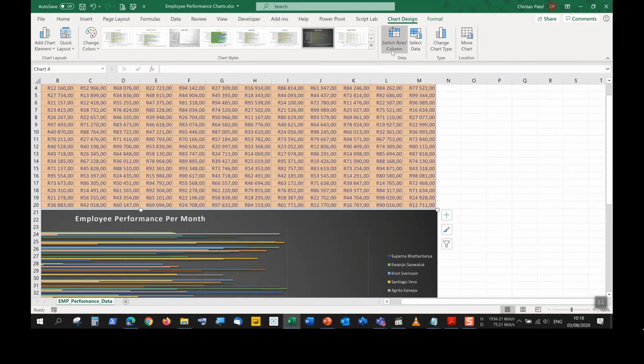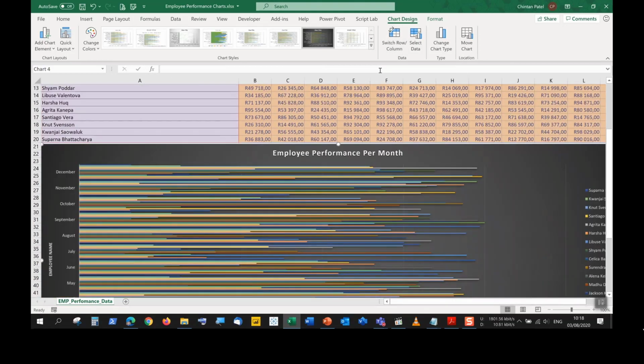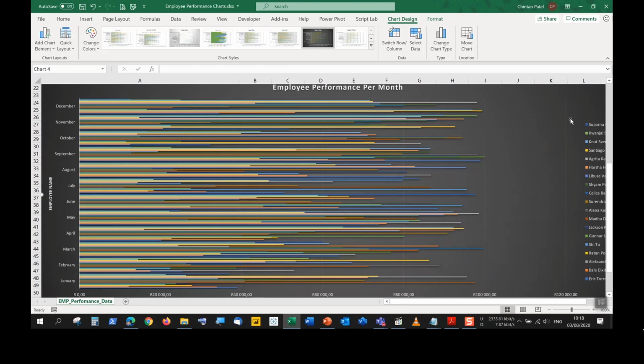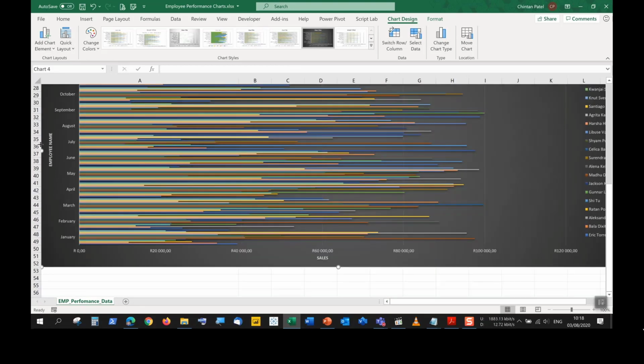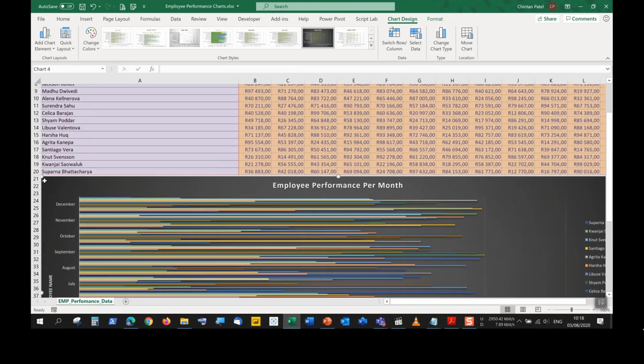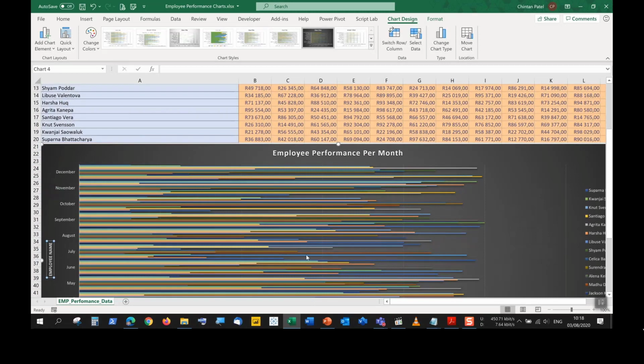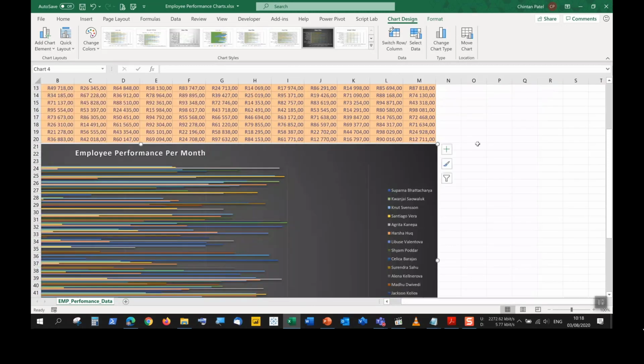Okay, so switching rows and columns, just to summarize that, if we do switch rows and columns, your legend will change. However, your axis title will not change, right? So axis title won't flip. So if you had employee name appearing on the y-axis, it's not going to go to the x-axis. If we had something on the x-axis, it's not going to appear on the y-axis, right? So that has to be changed manually. You'd have to change the axis titles manually for that.